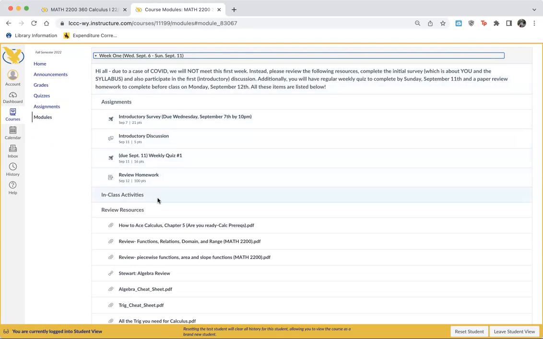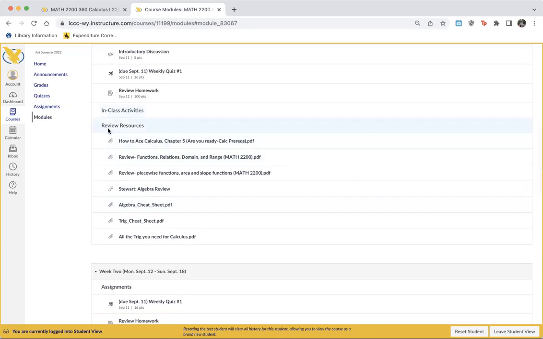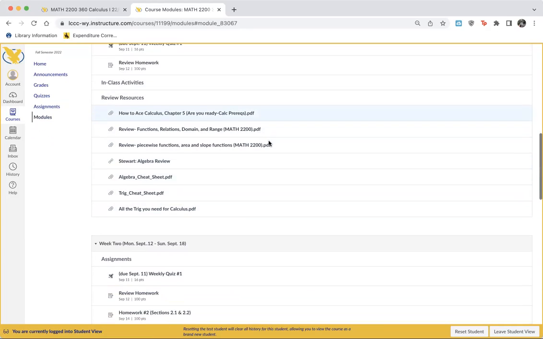We will do some in-class activities to help with our learning. And then review resources. This first week is review. So there's a bunch of resources here to help you with that review when you're completing that review homework and things like that. I especially like this first one, How to Ace Calculus, Chapter 5. Are you ready? This book is actually pretty funny. Hopefully you might enjoy it a little bit.